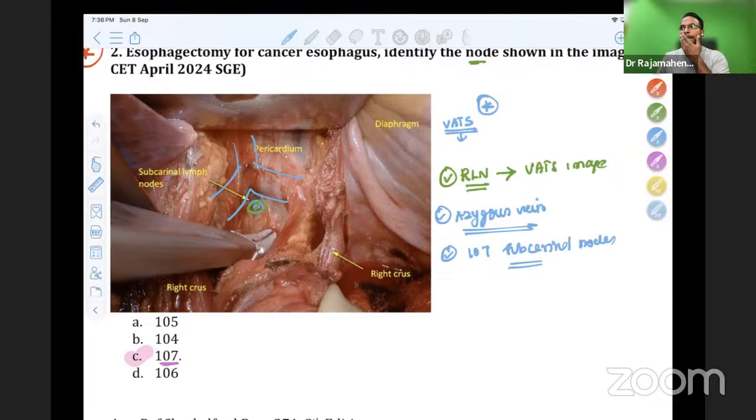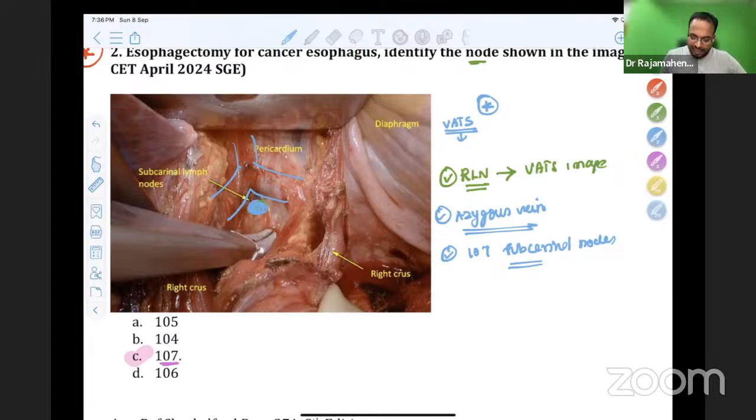So there is a nerve visible. Okay, there is a nerve visible. If they have pointed to that nerve, that is only the recurrent laryngeal nerve. There is no other nerve which is prominently visible. The phrenic nerve and others will not be coming at such a low level. So if there is a nerve visible, it will be the recurrent laryngeal nerve.